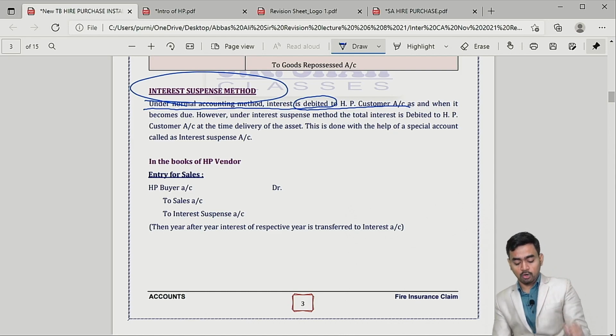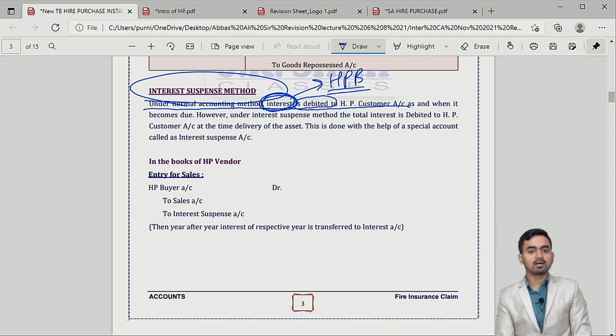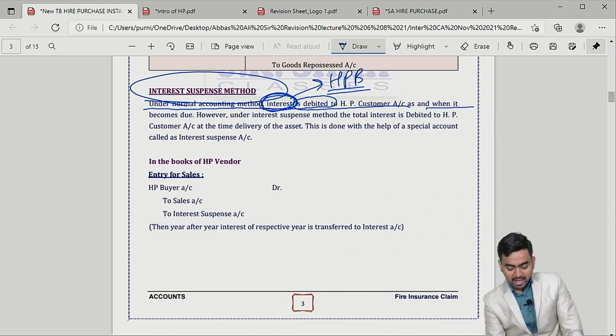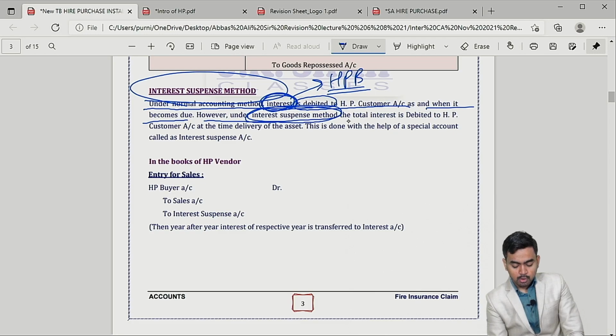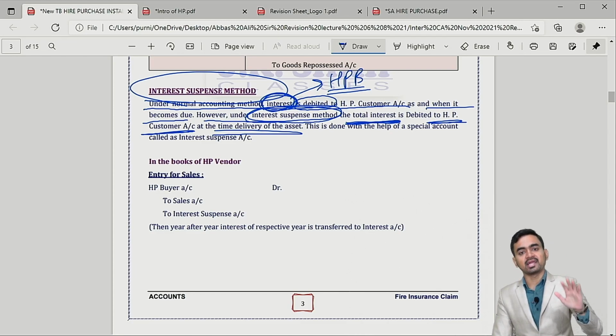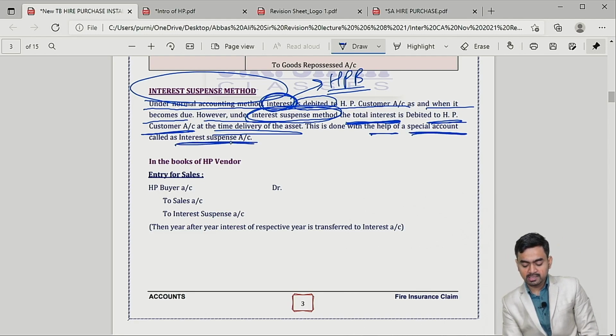Correct. Normally we debit interest. HP buyer means hire purchase buyer. The hire purchase buyer will debit interest and credit the vendor, and the vendor will credit interest and debit the customer, when it becomes due. However, under the interest suspense method, total interest is debited to the hire purchase customer at the time of delivery of the asset. Correct. When we deliver the asset, the total interest I will debit, with the help of a special account, interest suspense.